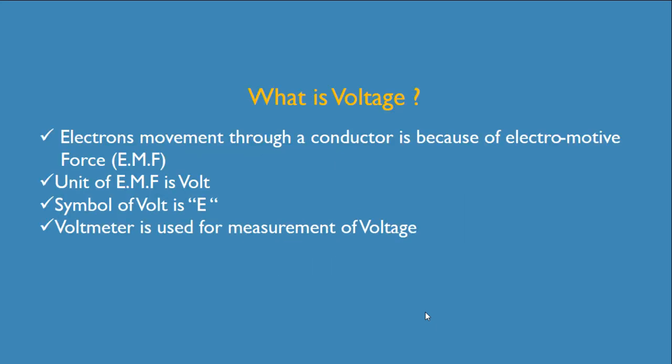What is voltage? Electrons' movement through a conductor is because of EMF, which is known as electromotive force. The unit of EMF is volt. The symbol of volt is E. Voltmeter is used for measurement of voltage.